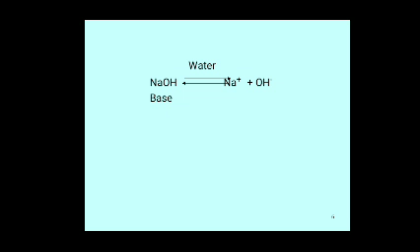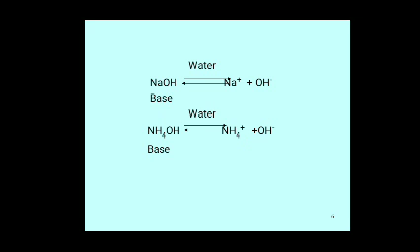Base: NaOH, sodium hydroxide. Sodium hydroxide dissociates in aqueous solution and produces OH minus ions, so it acts as Arrhenius base. So this component acts as base.